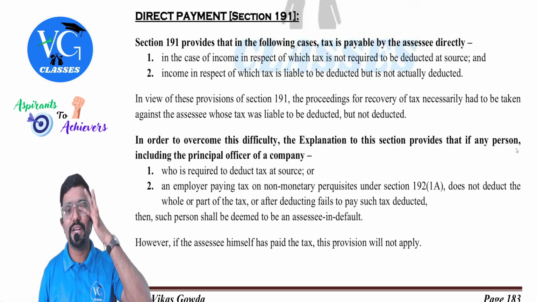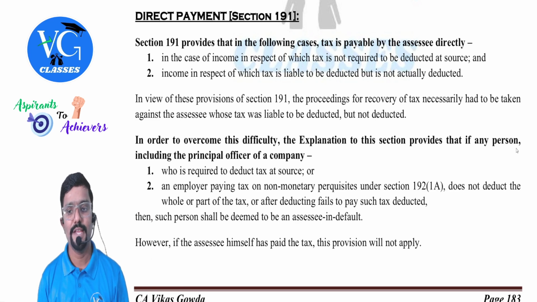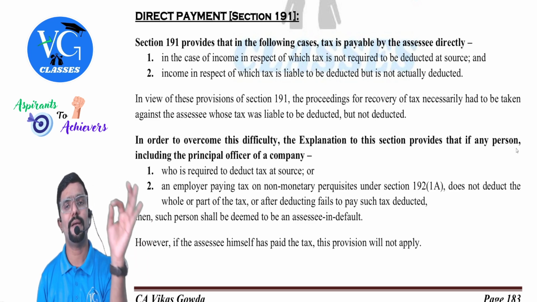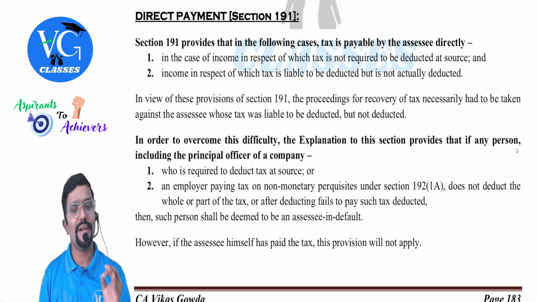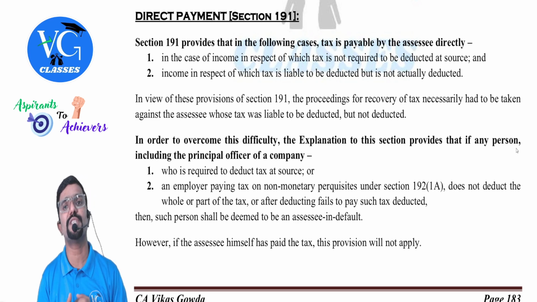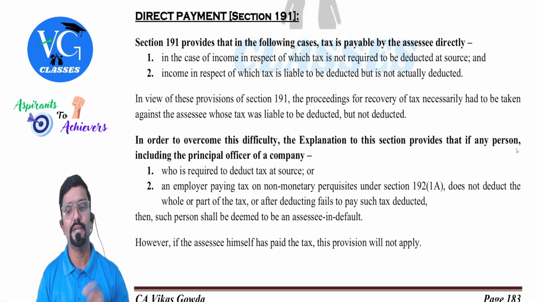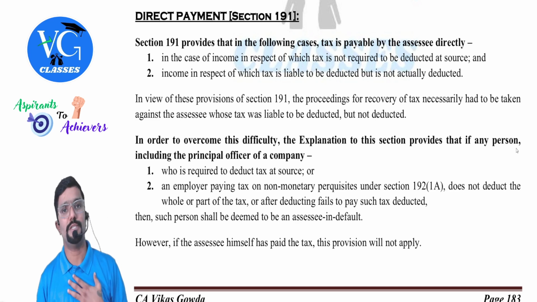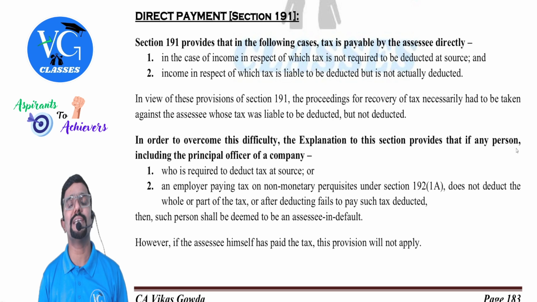In order to overcome this difficulty, the explanation to this section provides that if any person, including the principal officer of the company, means whoever is the face of the company, like CEO or the president, who is required to deduct tax, or an employer paying tax on non-monetary perquisite under section 192 subsection 1A, I will talk about this little later, does not deduct the whole or part of the tax, or after deducting fails to pay such tax deducted. Simple. I am the person who was supposed to deduct TDS but not deducted. Now I am called as what? Assessee in default. Such person shall be deemed to be the assessee in default.